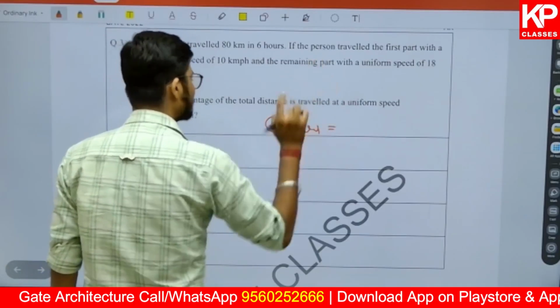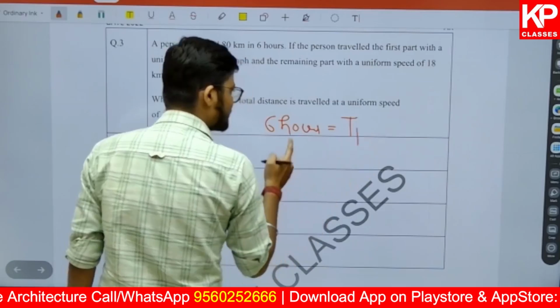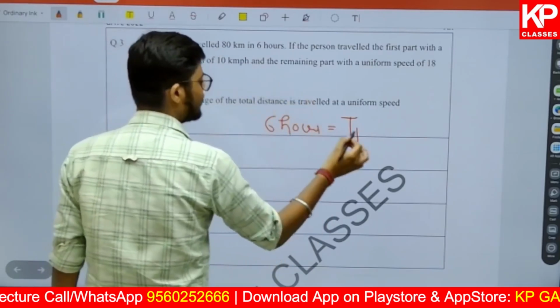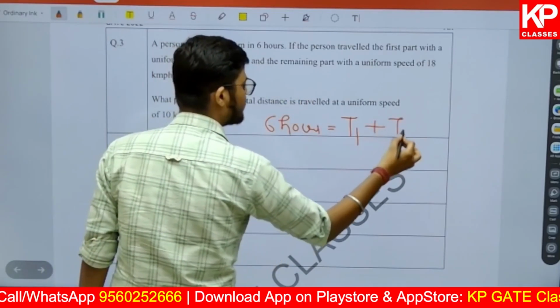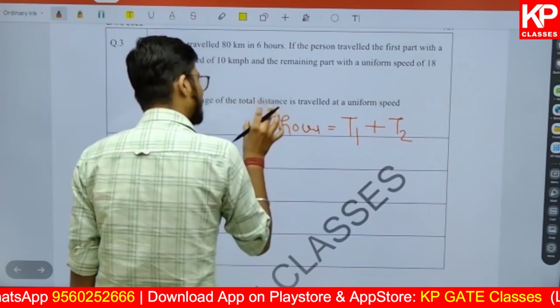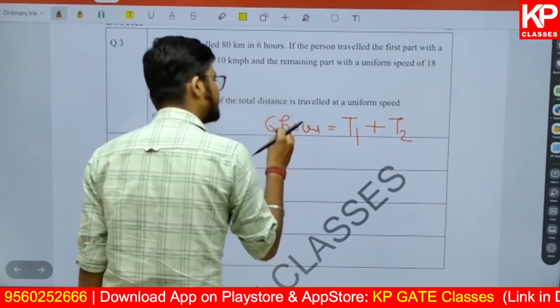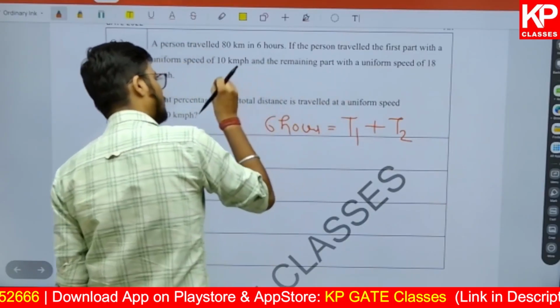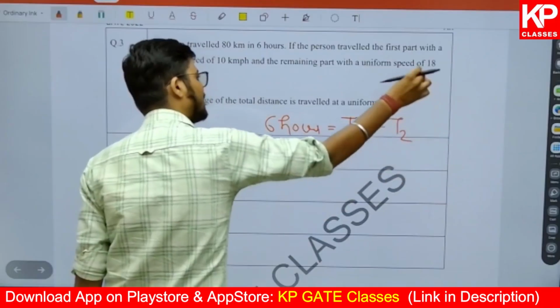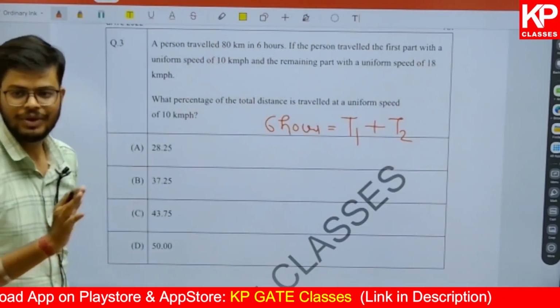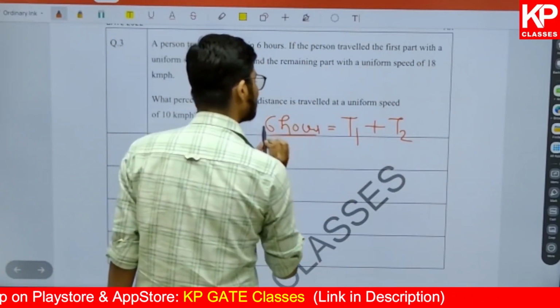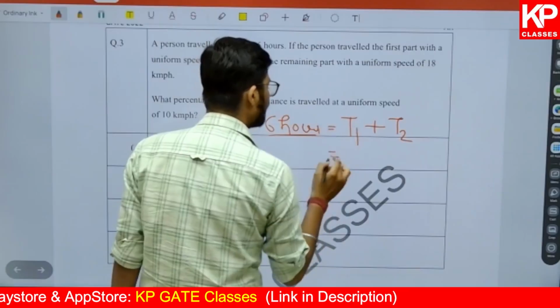And in this time, the first part he has covered at a different speed, and the other part he has covered at a different speed. So what I am saying is, the total time he has taken is equal to the time taken at a uniform speed of 10 plus the time taken at a uniform speed of 18. We have done that. Now this total time is given as 6 hours. Time is equal to what?